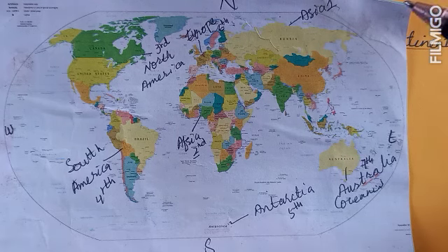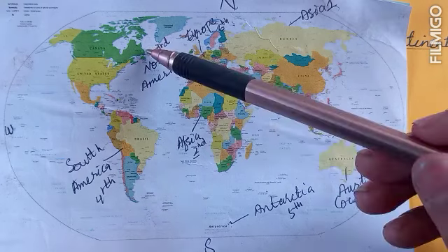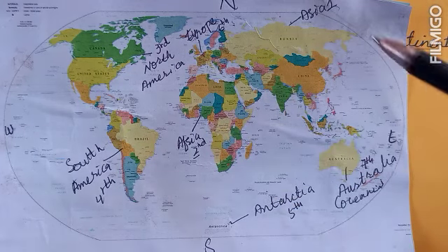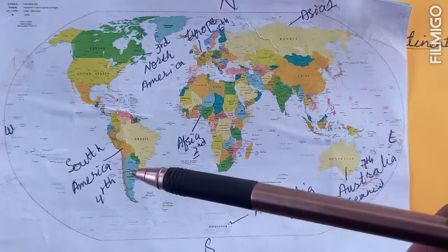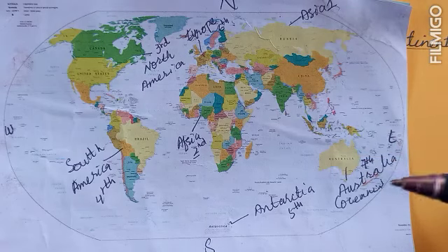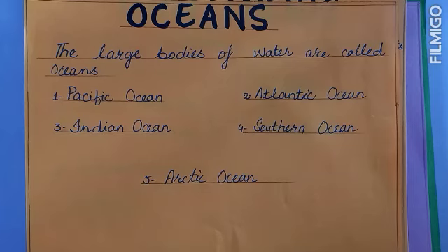I think it will be very helpful to you. First, second, third, fourth, fifth, sixth, seventh. Understand? Asia, Africa, North and South America, Antarctica, Europe and Australia. Now we will move to the oceans of the world.